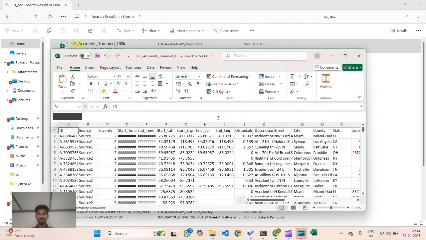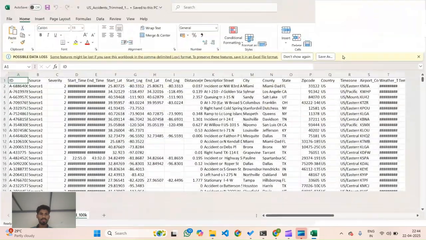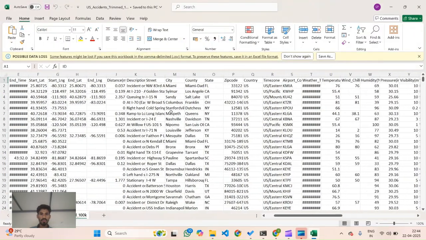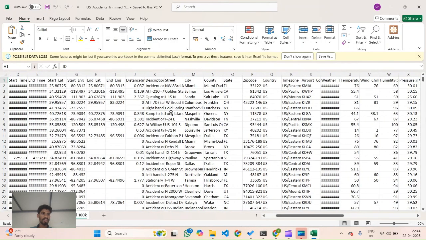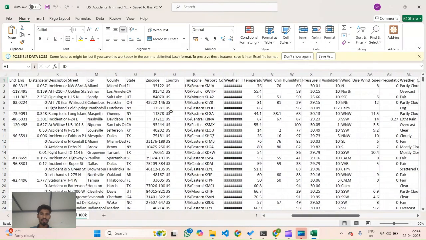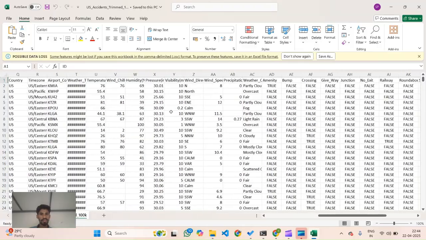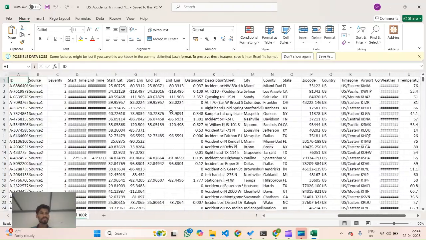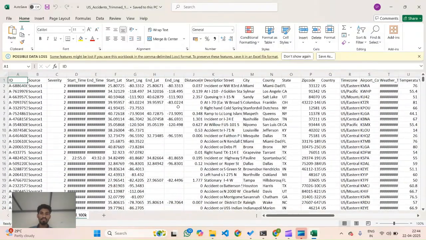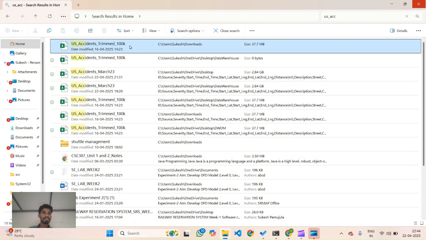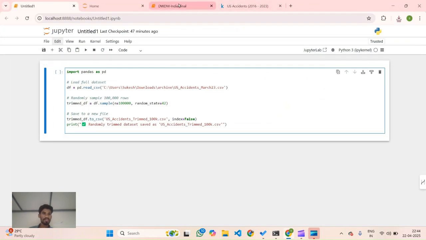It's opening. Here we can see there are multiple columns like ID, source, severity, start time, end time, country, time zone, temperature, weather conditions, everything. This is the dataset of 100k values after trimming. This dataset contains null values and missing values. So first we have to pre-process the data. For that,